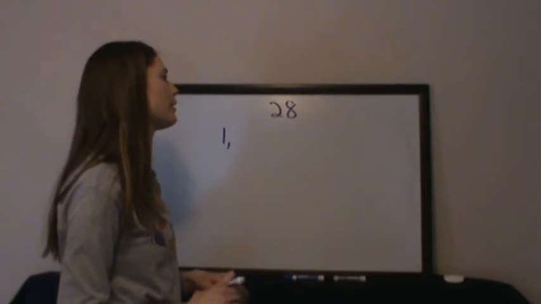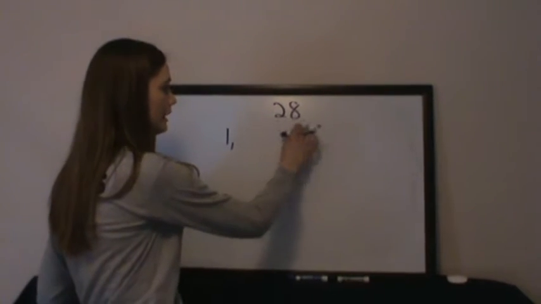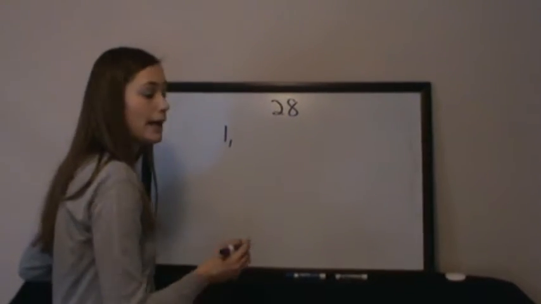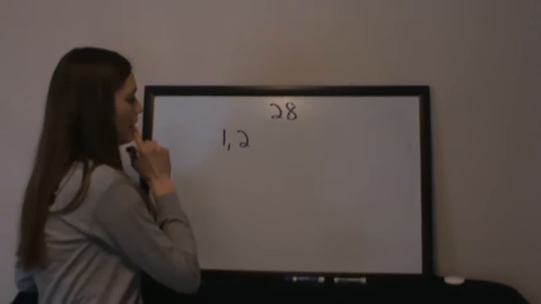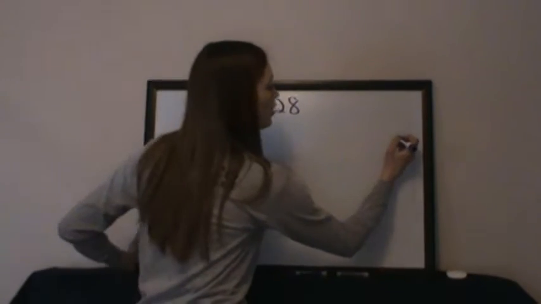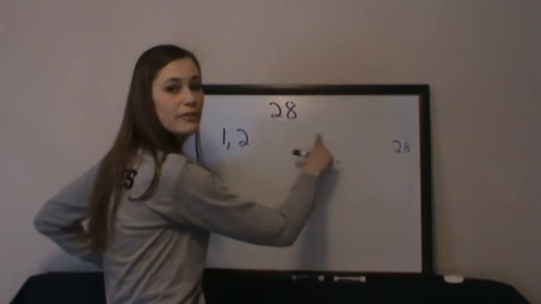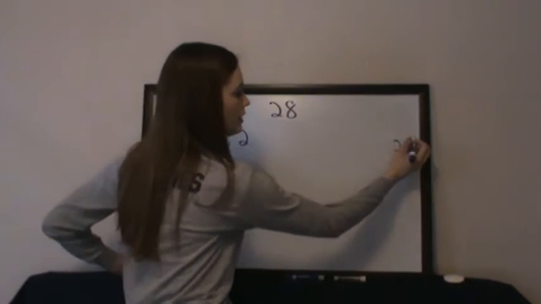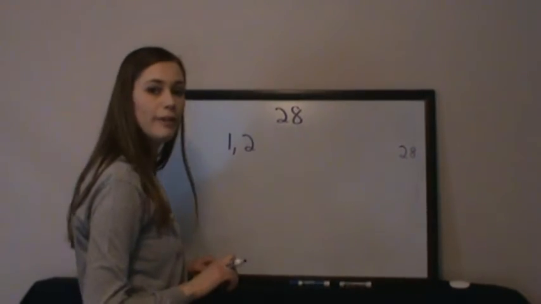Then I'm going to ask myself, can 28 be divided by 2? Yes, 28 is an even number. Any even number can be divided by the number 2. If I'm thinking about this, 1 divides 28 times, which means 28 can also be divided by 28. So that is a factor as well. 2, how many times does 2 divide 28?